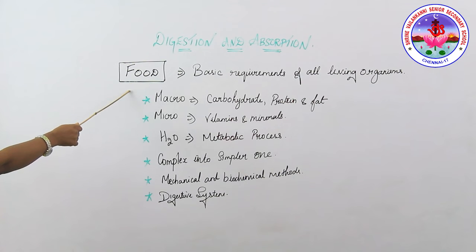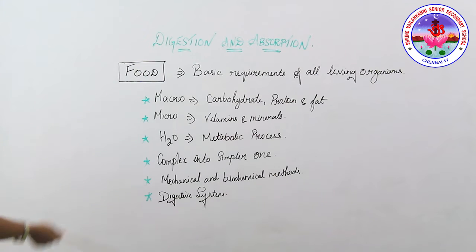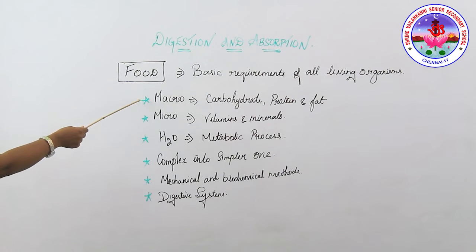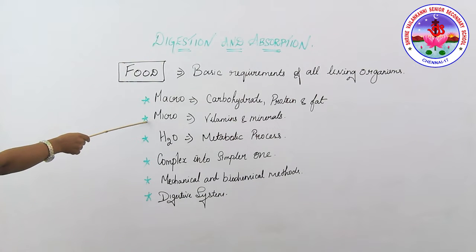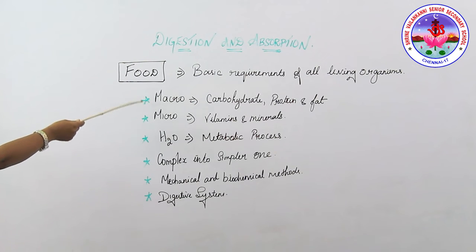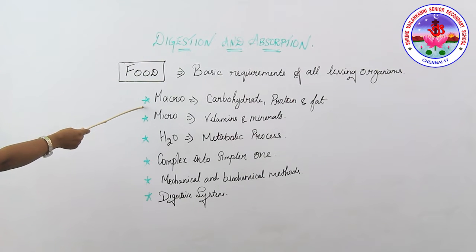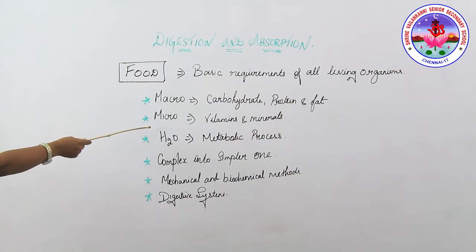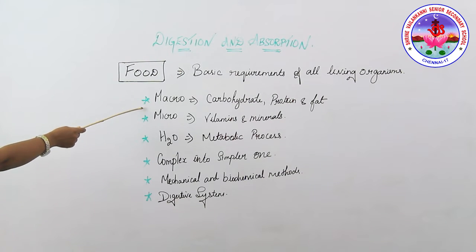Nutrients are the chemical compounds found in the food, while the process of obtaining food is called nutrition. The constituents of the food, that is the components of the food, are categorized into two types. One is macro and the other one is micro. Macro is the food you consume in a large quantity, and micro is food consumed in a small amount.